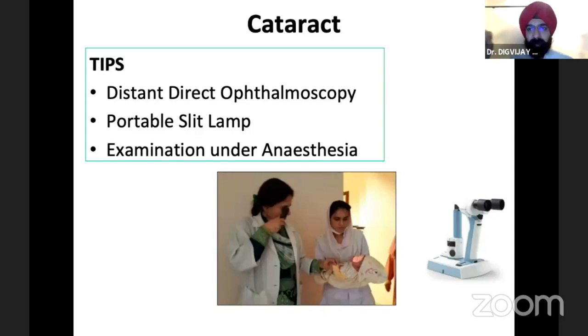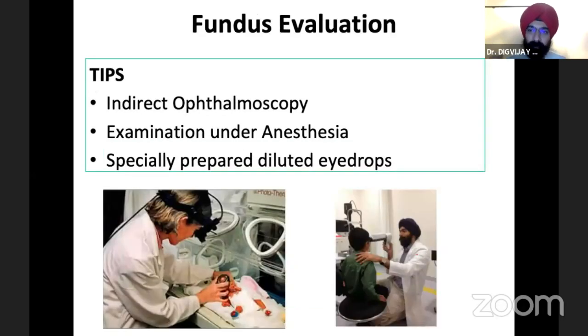To look for cataract of the lens, a distant direct ophthalmoscopy again works very well. Older children can be persuaded to come onto the slit lamp, but you can use a portable slit lamp, or certain other portable devices. And then, of course, for very small children, you need to do an examination under anesthesia when you want to look at the IOP, the cataract, the axial length, and other things. So the lenticular examination is again something that's relatively easy to do if you have a system or a process for how to do it.